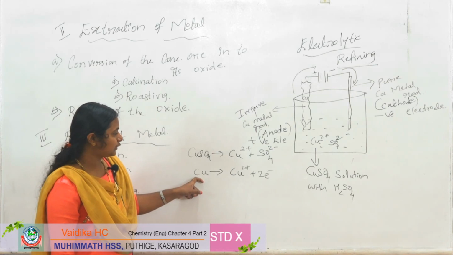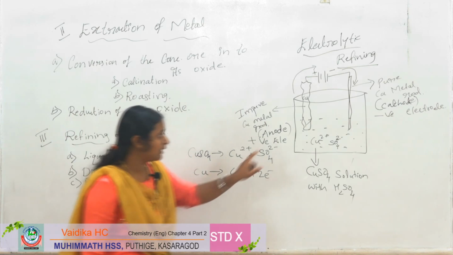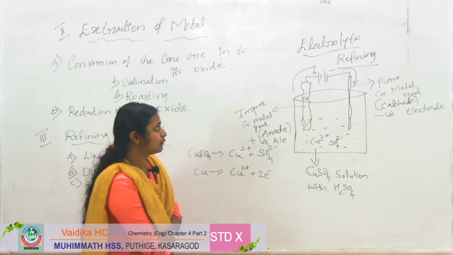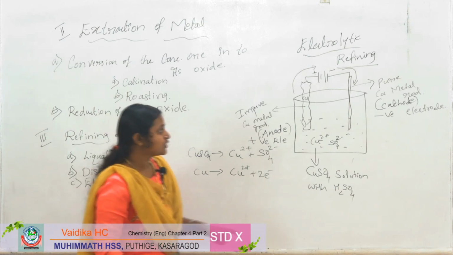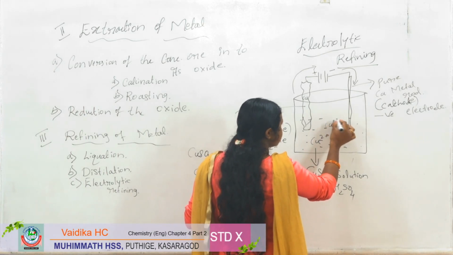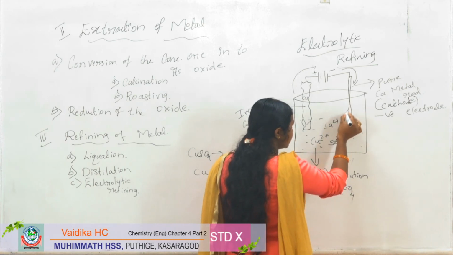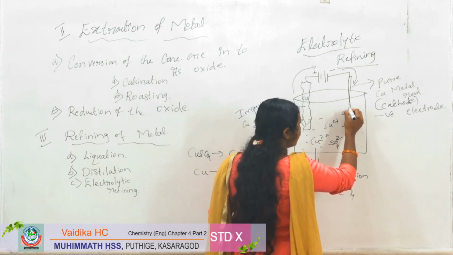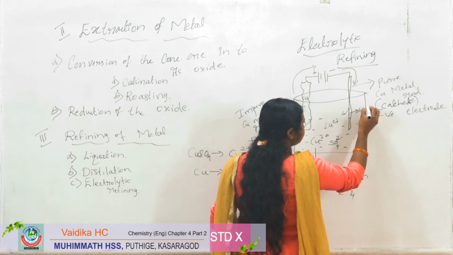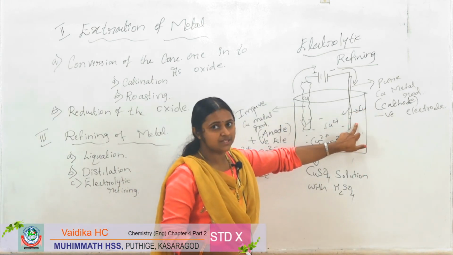So the electrons liberated from the oxidation of copper from the impure metal will pass to the pure metal through the circuit. These electrons are taken by the ions present in the solution. The 2 electrons which come here are taken by the copper ions, and copper will be deposited on the copper rod. These copper ions are deposited on this pure metal.